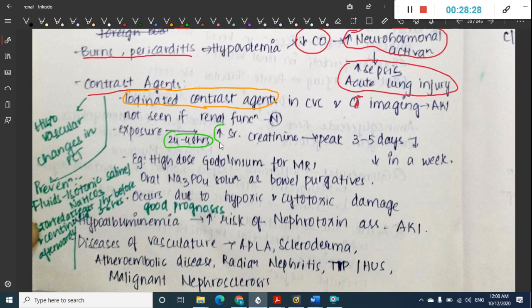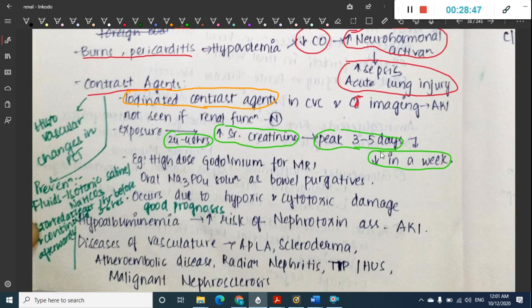This serum creatinine will start rising and it peaks in around 3 to 5 days. Okay, and then it decreases in a week's time.